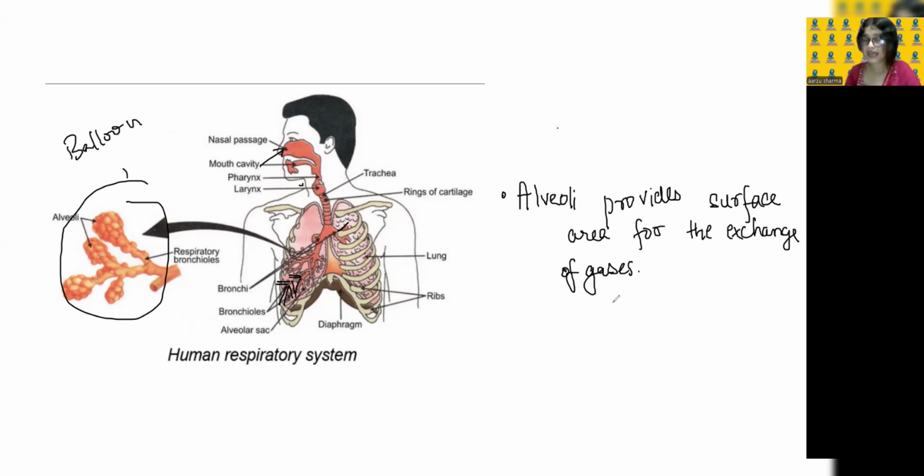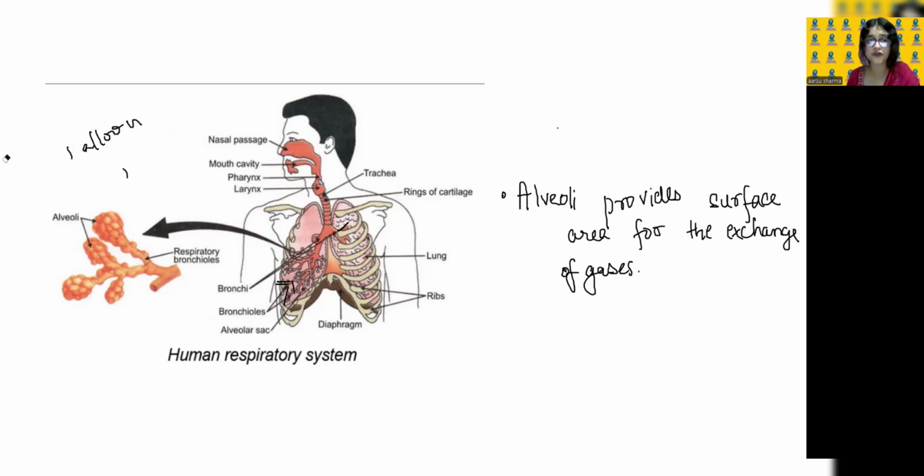But throughout the body, all the waste, that is carbon dioxide, the blood vessels will collect and bring it to this part only, the alveoli. And when they bring it here, the alveoli will help in carrying out this carbon dioxide through the trachea again, outside the body.